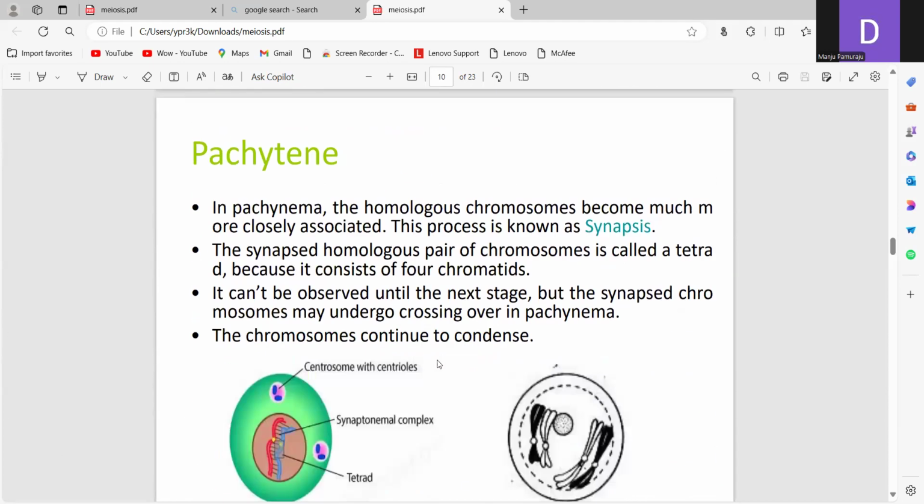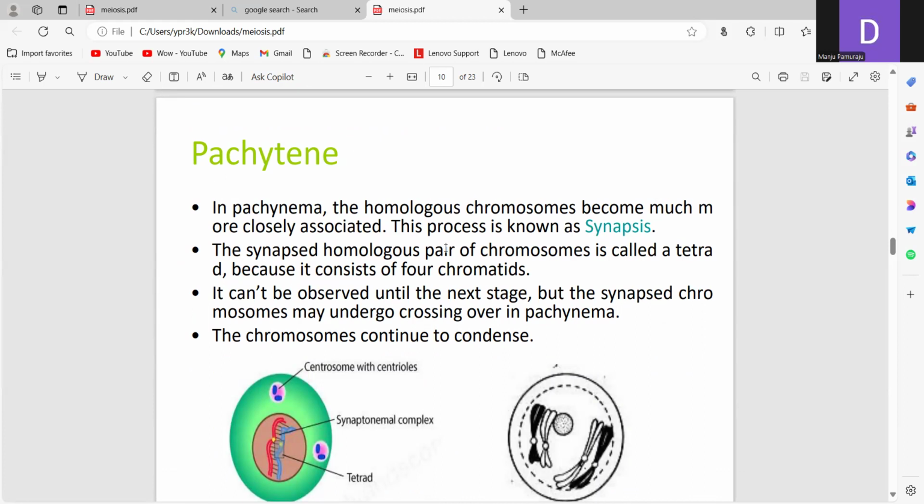And in pachytene, the homologous chromosomes become much more closely associated, and this process is called synapsis, that is, pairing of homologous chromosomes. So this synapsis occurs in the pachytene stage. This is an important point.